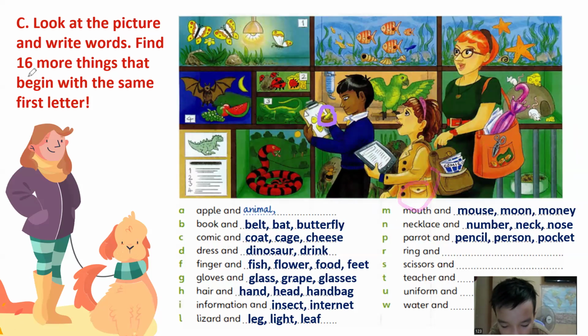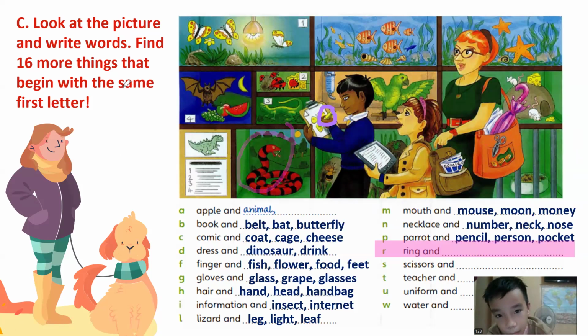Pencil, person, and pocket. Oh, pocket is here. What about letter R? Ring and rabbit. No, no, no. It's R. We do not have rabbit. Red. Ring. Yeah, red. Ring. Very good.